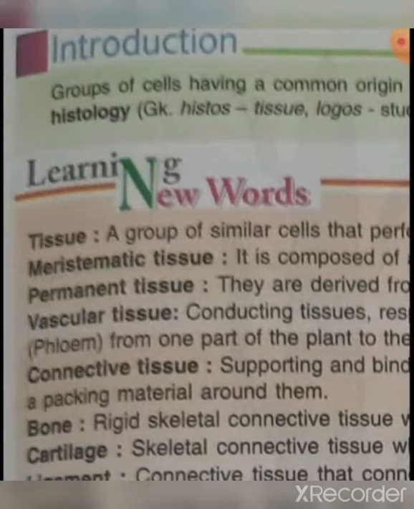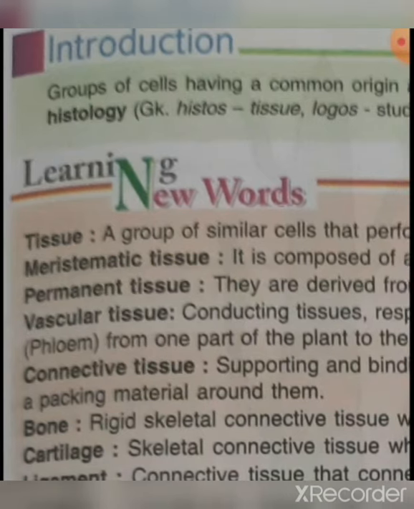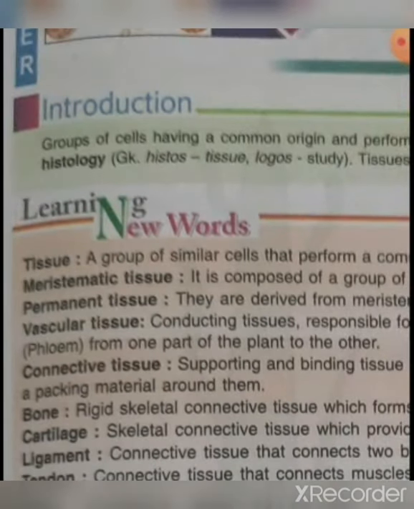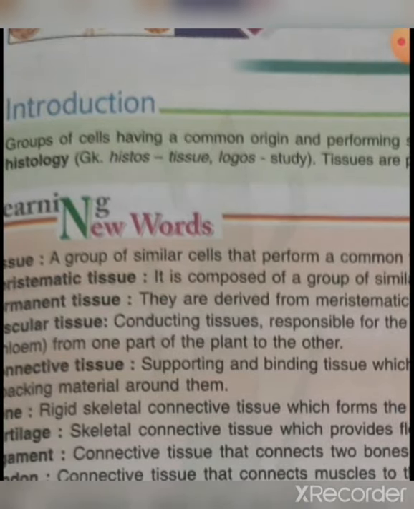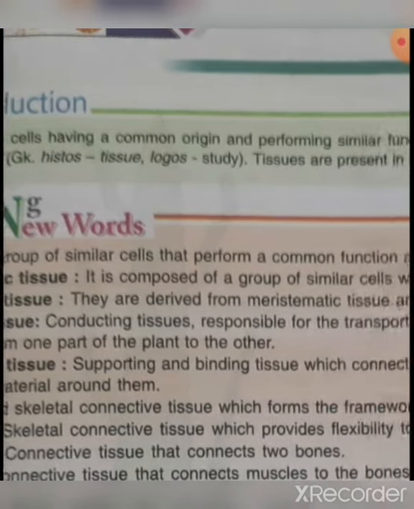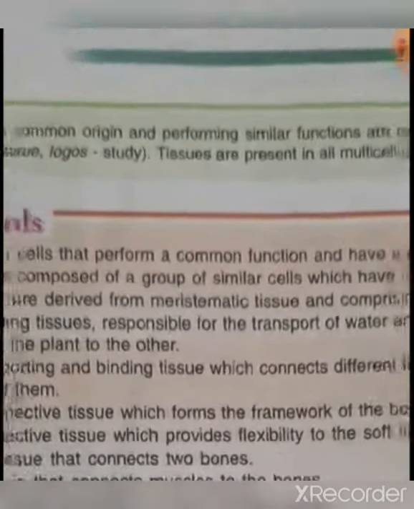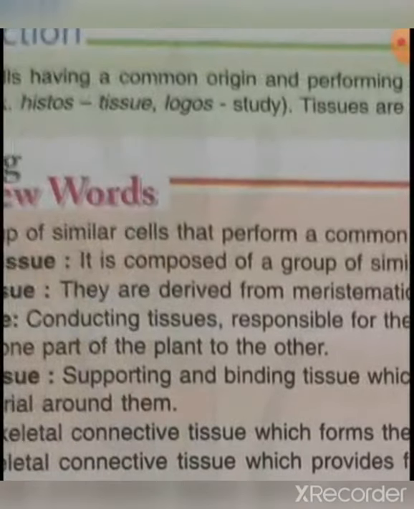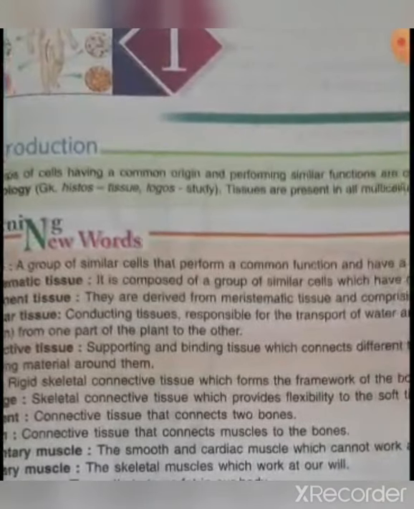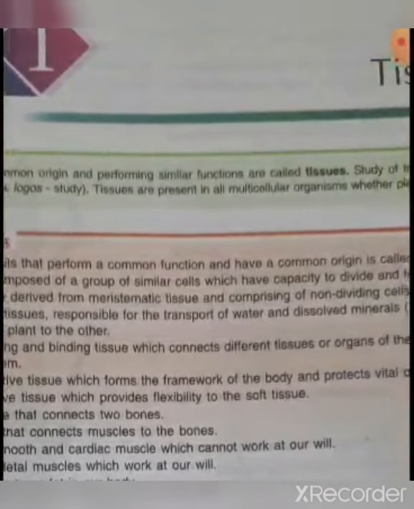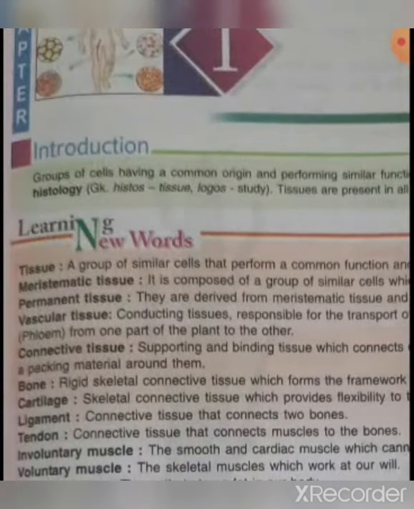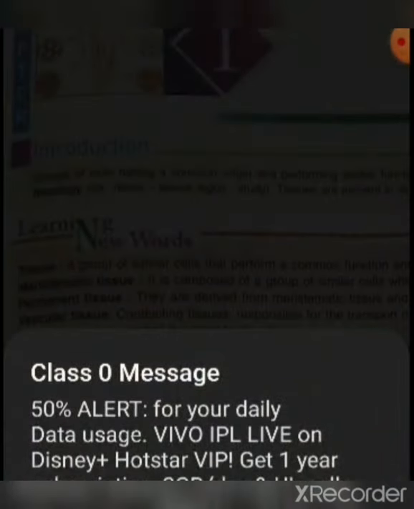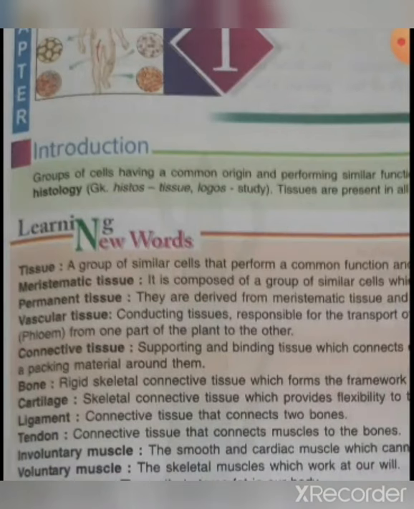Next is connective tissue. So connective tissue means the tissues that connect one tissue to another tissue and one organ to another organ, means their main function is to connect. Okay. So these are the supporting and binding tissues and connect different tissues or organs of the body and form a packing material around them.